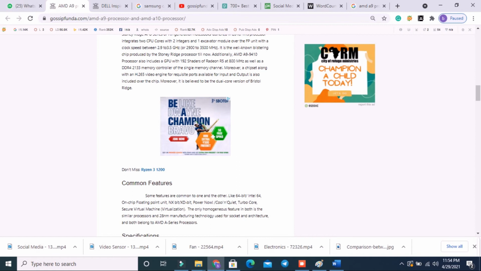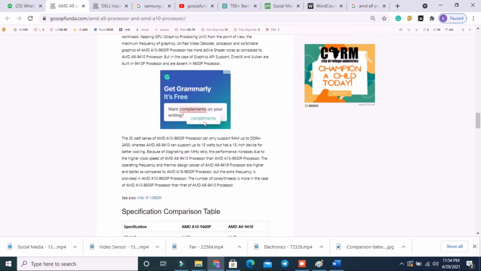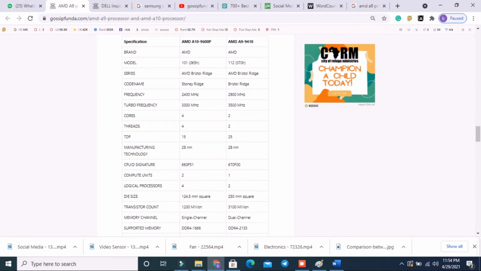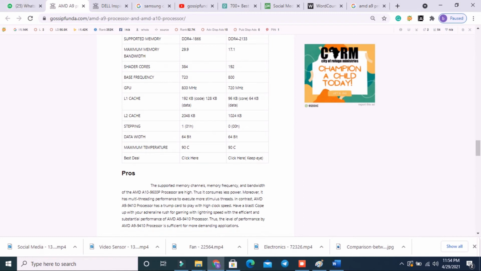Undoubtedly, the A10 9600P processor has sufficient features indispensable for efficient and proficient hardcore gaming. Not only that, but the AMD A10 9600P processor is also compatible and has advanced technological virtualization. It is easy to install and runs sufficiently and effectively.